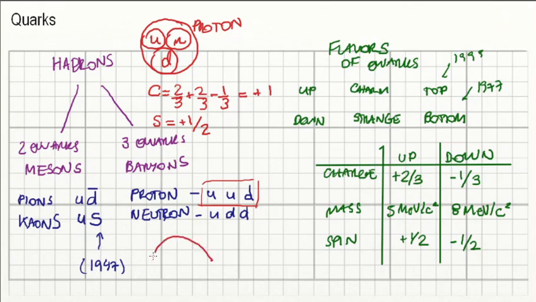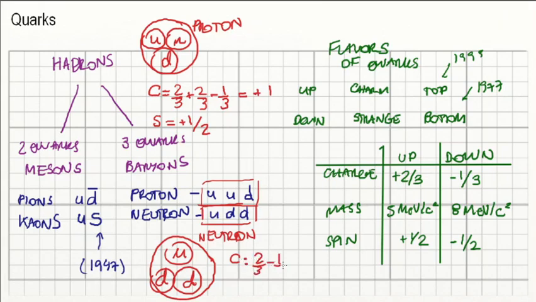So if I asked you the properties of a neutron now, even though you might not know that a neutron is, well, neutral charge, right? Or you might not know the spin of the neutron, I don't know. So the neutron is composed of 1 up quark and 2 down quarks. So the up quark has a charge of plus 2/3 and the down quark negative 1/3. So we can easily visualize that the charge will cancel out. This is the up quark, this is 1 down quark, this is the other down quark. So 2/3 minus 1/3 minus 1/3 is 0.